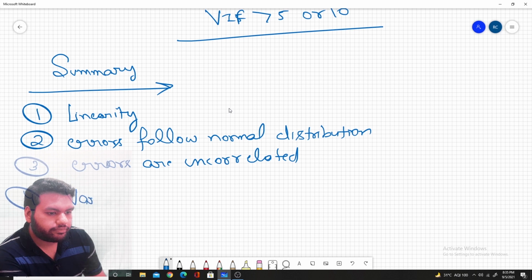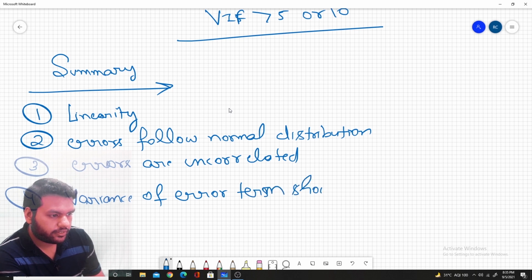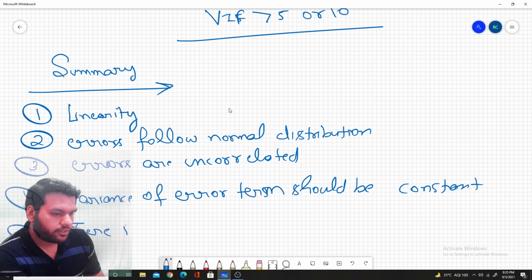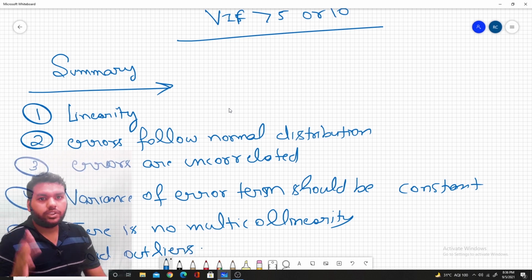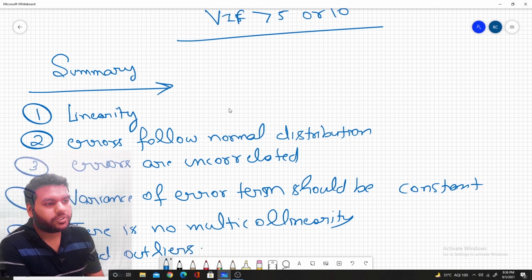Fourth, the variance of the error term should be constant. Fifth, there is no multicollinearity. Sixth, avoid outliers. So these are the six most important assumptions before we build the linear regression model.